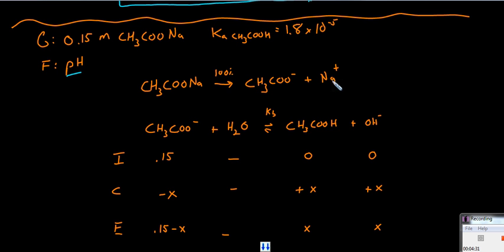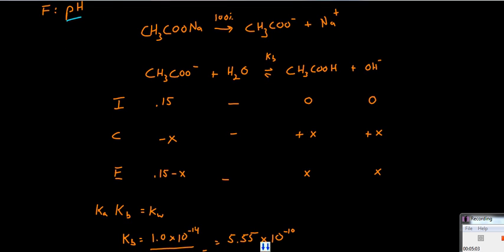Now that sodium will no further react with water. That's part of the list of ions which do not react with water. But acetate can react with water. We saw that negatively charged ions, anions, often react with water and form hydroxides. This acetate is negatively charged. It attracts the relatively positively charged part of water, and then leaves a hydroxide. So this forms acetic acid and hydroxide. So then we need to consider what is the pH.